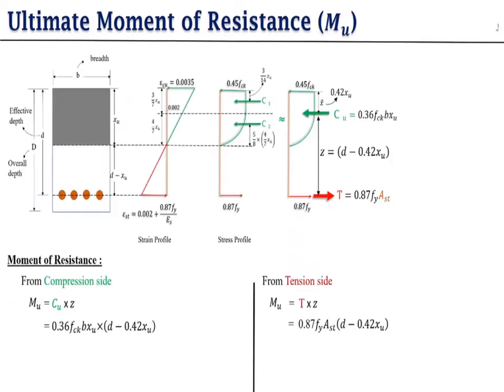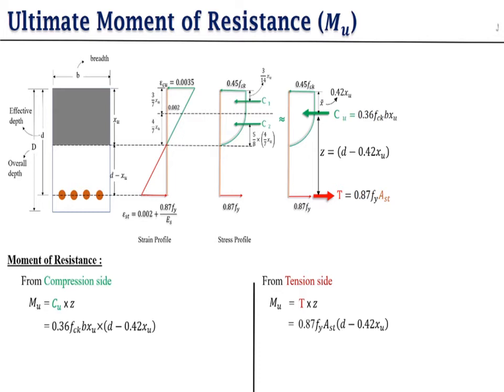Now you have to find the moment of resistance. For finding the moment of resistance, you simply have to find the moment from the compression side and the tension side. For the compression side, you know that force into perpendicular distance gives the moment. The same you have to apply on the tension side. So on the compression side, we find the total force. Total force is equal to 0.36 fck b xu. This is your total force. And we also find the value of the perpendicular distance, that is 0.42.